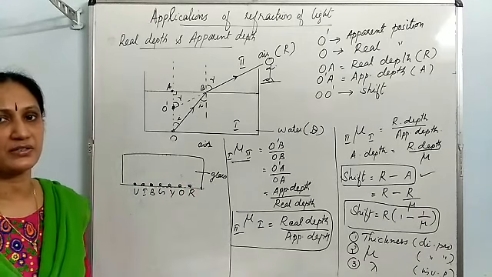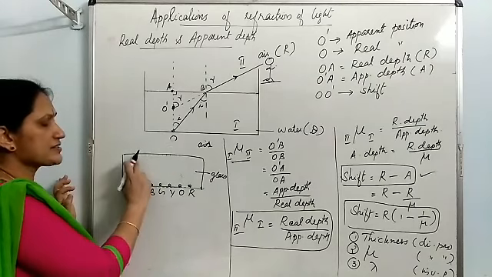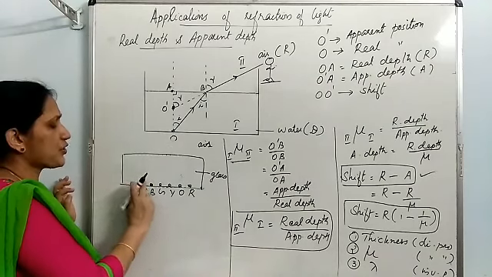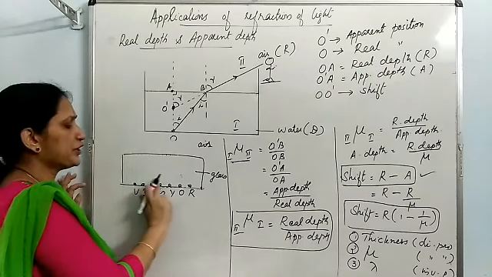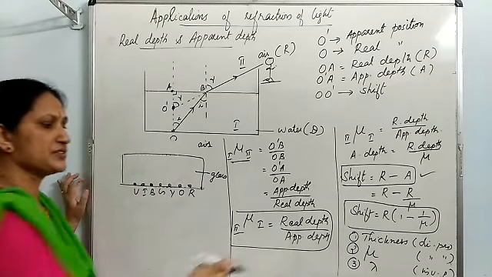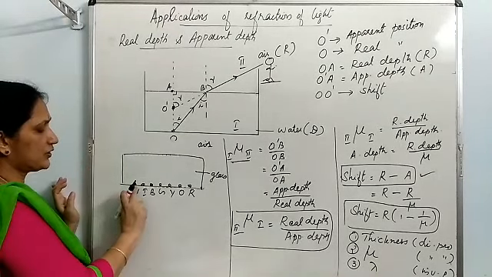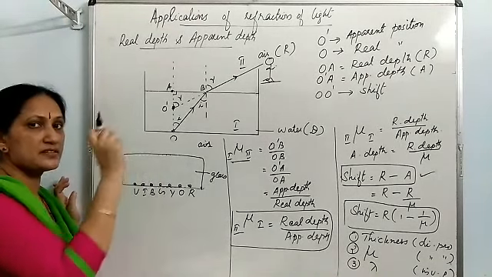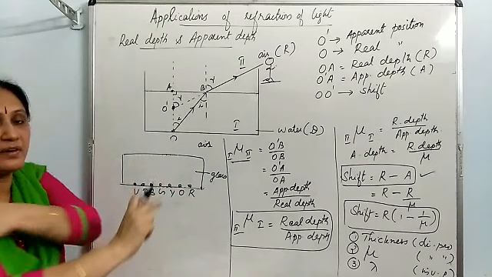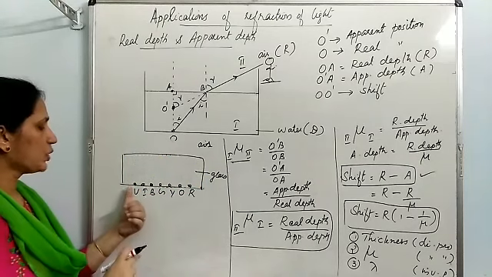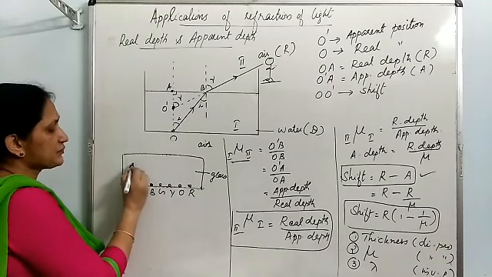You know, due to refraction, their position will be shifted. You can't see them in their real depth. You will see these dots raised. Shift will be there. And the question is, will the shift happening to these 7 dots be same or different? Just now I discussed the theory. From this dot, violet light will be coming since it is colored in violet. From this dot, red light will be coming. Less the wavelength, more will be the shift happening. Among the 7, violet light has the least wavelength, so its shift will be maximum.